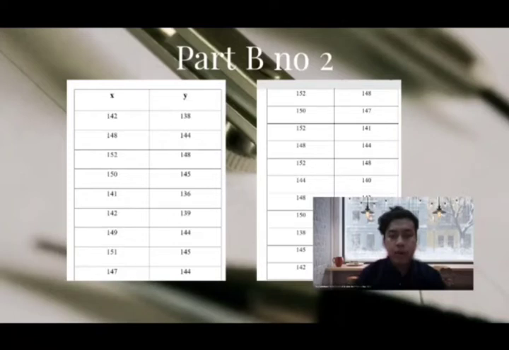For Y, the highest arm span measurement in this experiment is 148, recorded 3 times, and the lowest is 138, recorded 1 time. This is because of the distance from the middle fingertip of the left hand to that of the right hand when stretching out both arms horizontally, compared to the head.